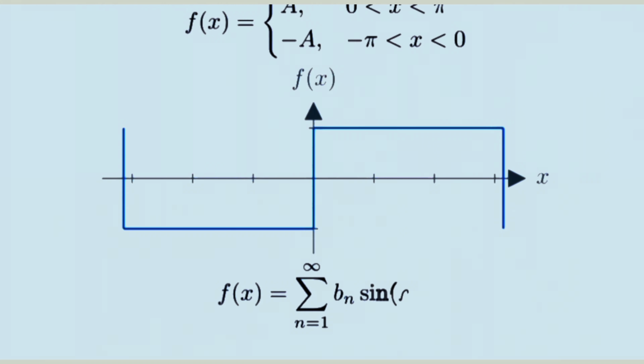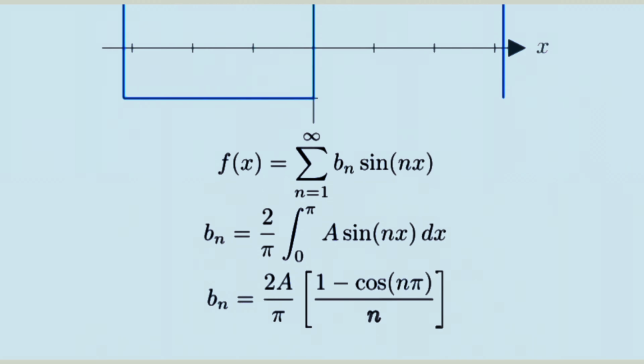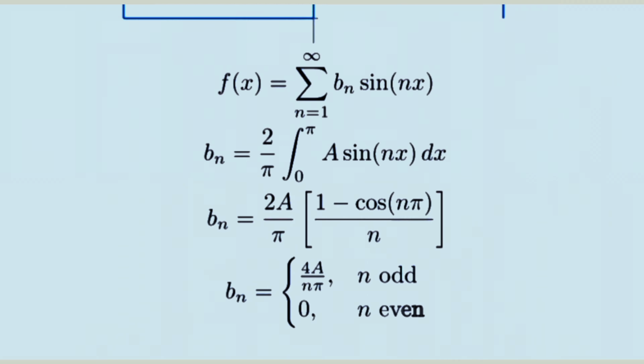Now we compute the Fourier series. Because the square wave is odd, only sine terms remain. The general series becomes a sum of b sub n times sine of nx. So our task is to find the b sub n coefficients. For an odd function, b sub n equals 2 over pi times the integral from 0 to pi of f of x times sine of nx. Since f of x equals a on that interval, we get a simple integral.